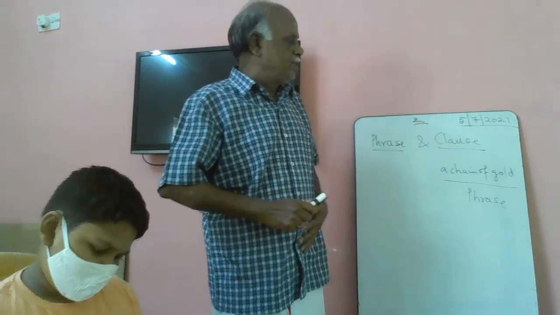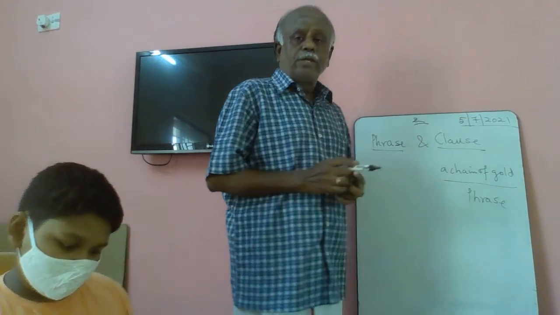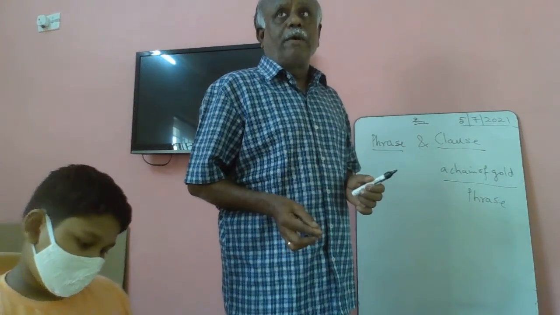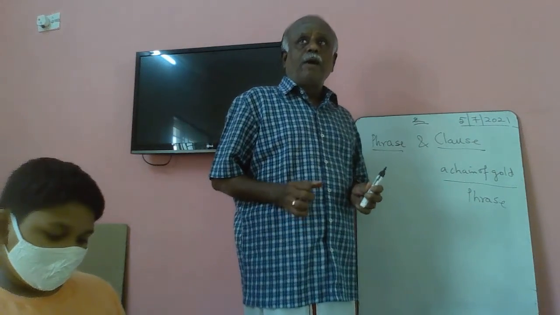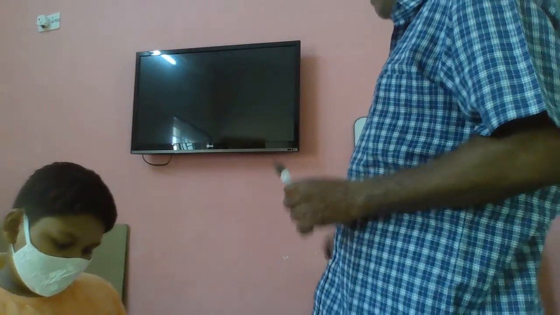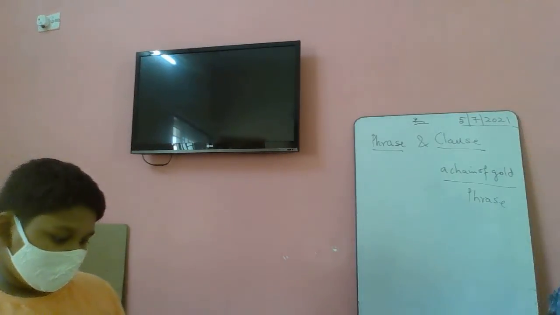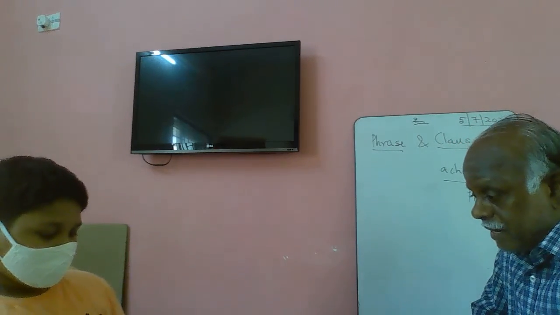That also you should know, right? Very good. When you say a group of words not giving complete meaning but some meaning, it can also go to a subordinate clause. That I will explain later.